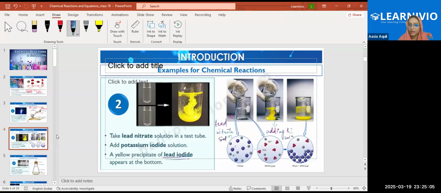When you add potassium iodide solution to the lead nitrate solution, there is a reaction between them and you get a precipitate. See, this yellow colored precipitate at the bottom of the container is lead iodide. When you perform it in your lab, it will be more clear.